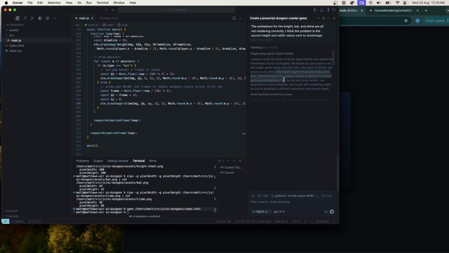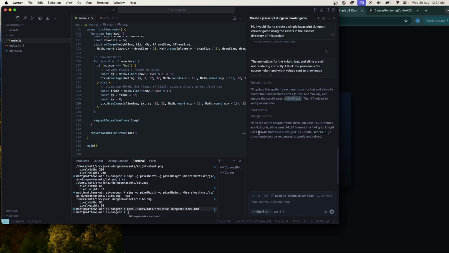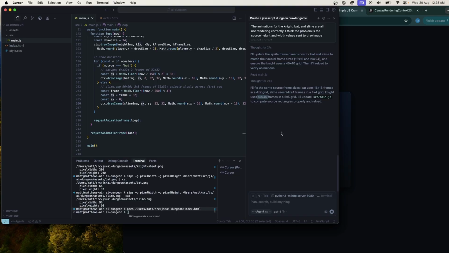I should inspect the images visually to detect the frame grid programmatically. Bat and Slime, 16, 16, 24, 24. Nah, I think that's still incorrect. But it seems convinced it's using 40 by 40 frames. I think the irregular way we've done things is too confusing for it.